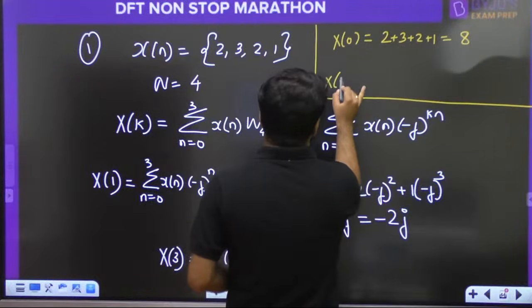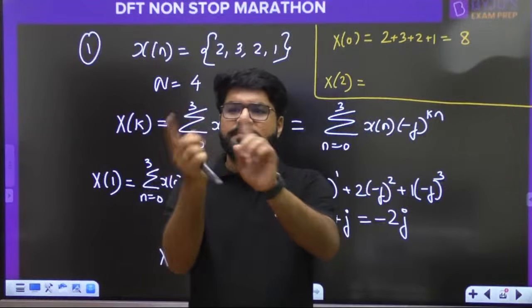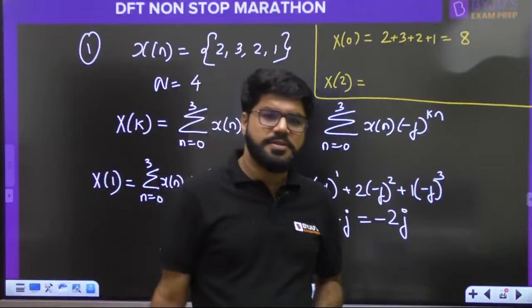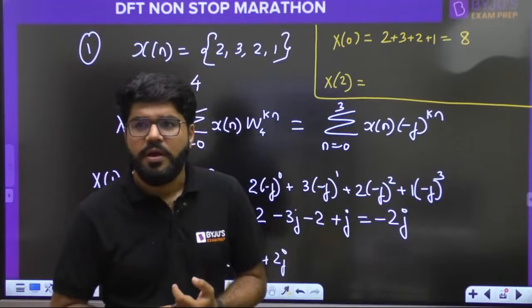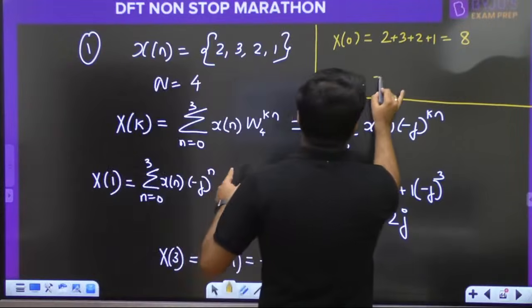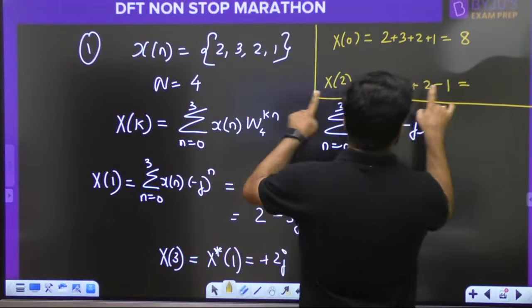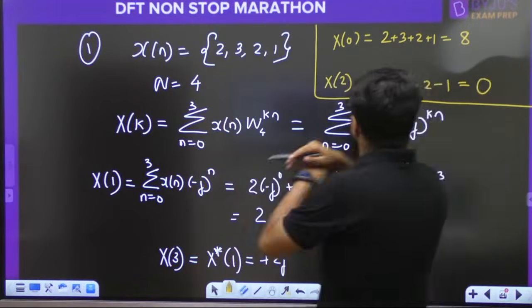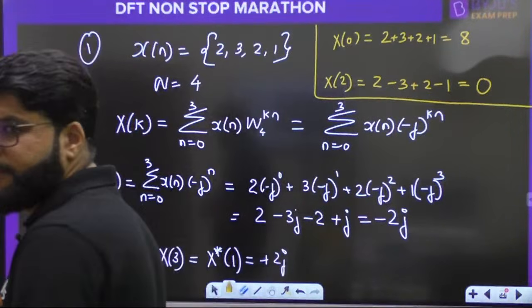Then what is the value of X[2]? Central ordinate: alternate plus minus. So 2, minus 3, plus 2, minus 1. So 4 and minus 4, which eventually becomes 0.